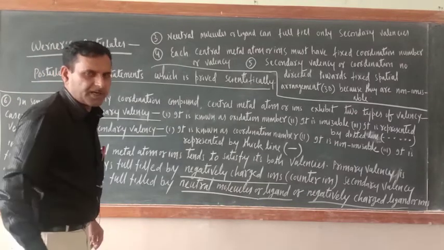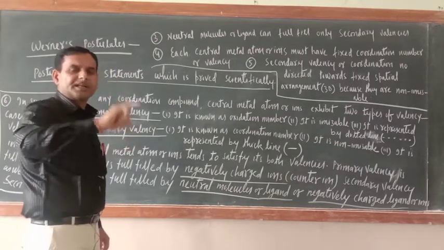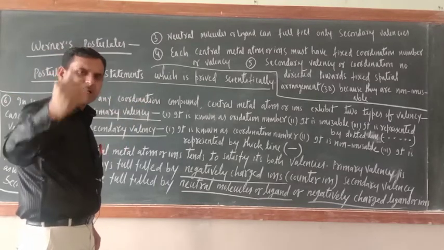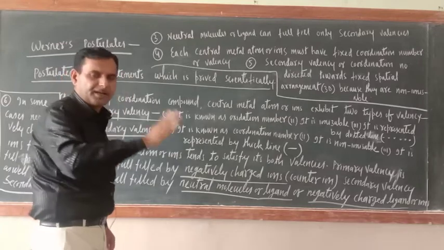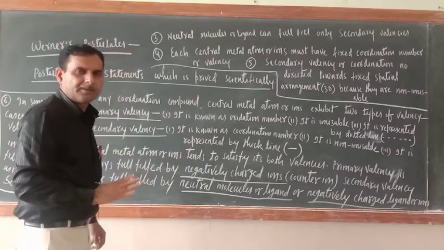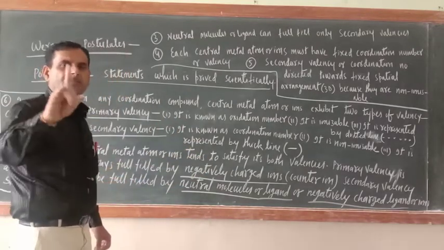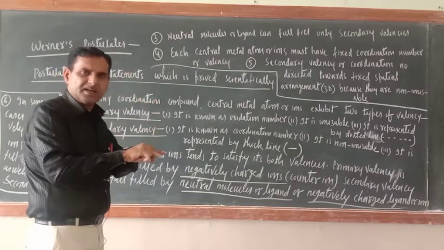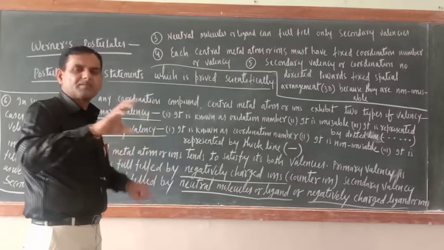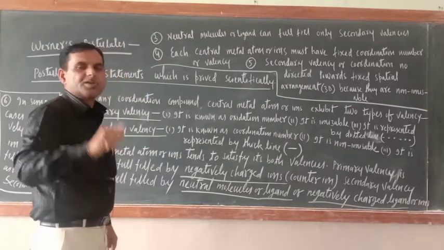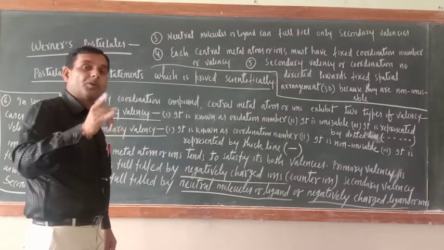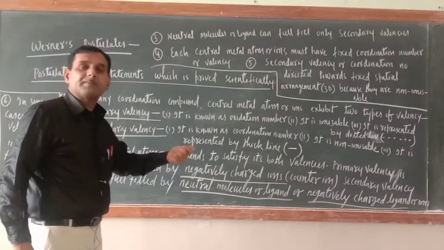Once again I am telling you, those negatively charged ions present in the ionization sphere, 100% they must fulfill primary valency. But if a negatively charged ion is present inside the square bracket, means in the coordination sphere, it fulfills primary valency also, but fulfilling secondary valency is their primary responsibility.